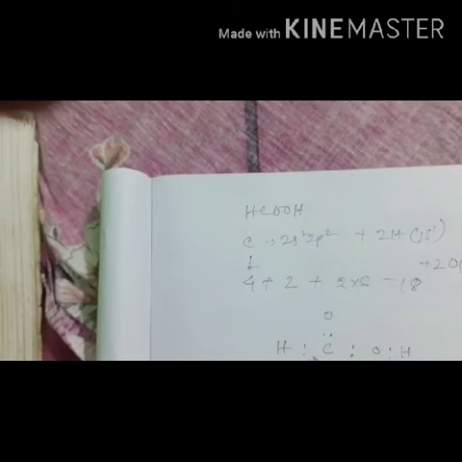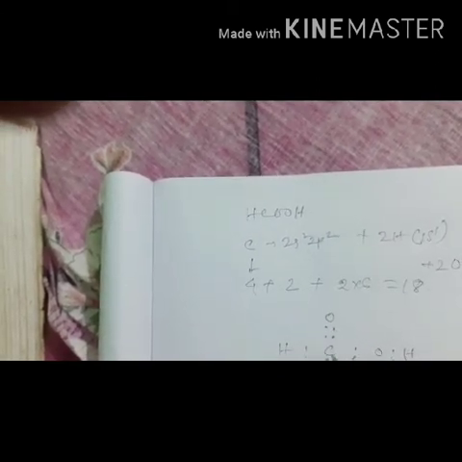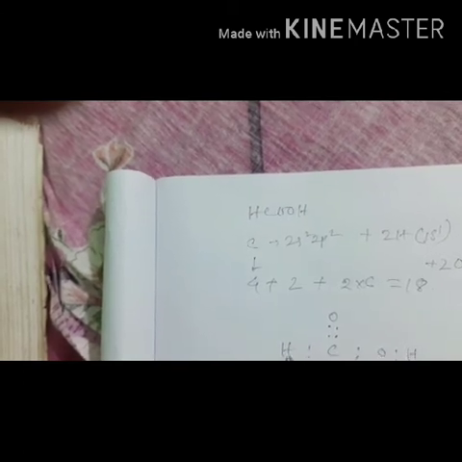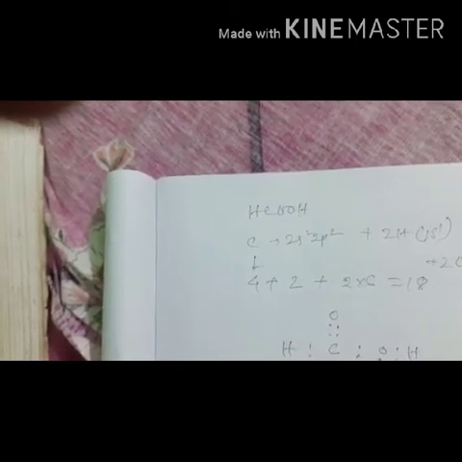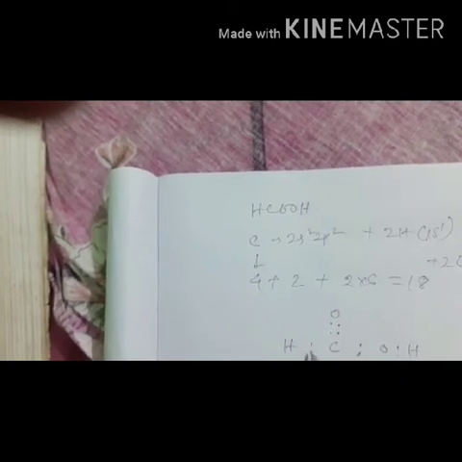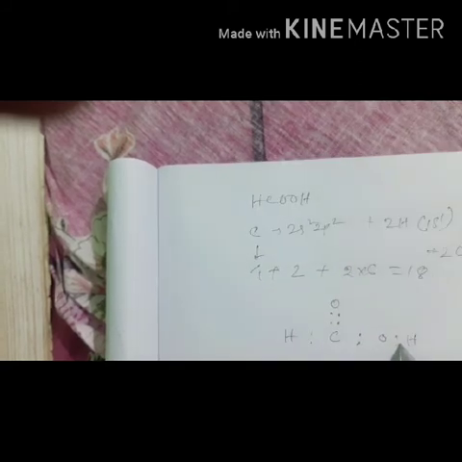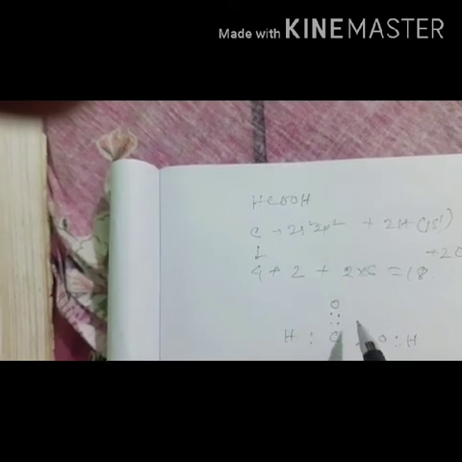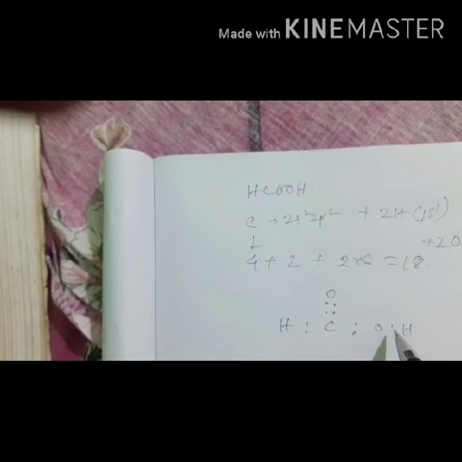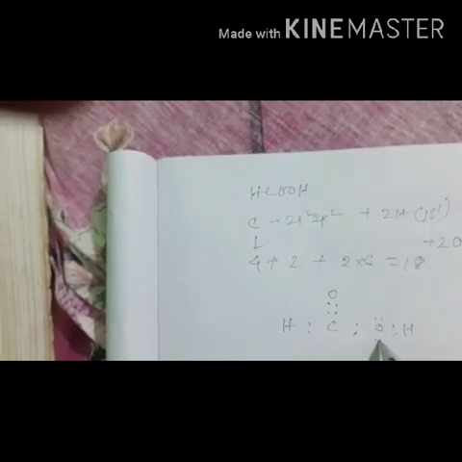Now see, carbon is not getting stability. If we give 2 more electrons here, carbon gets stability, and this hydrogen also gets stability. But still, counting the electrons, 2 plus 4, 6, 8, 10, 8 electrons are remaining, and then it requires 2 and 2 here.